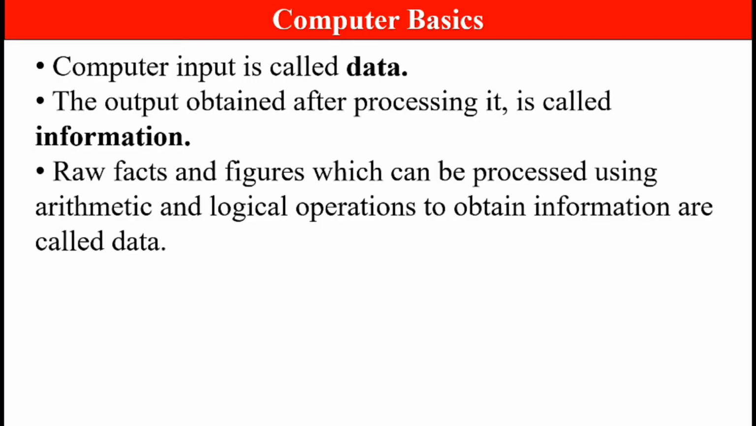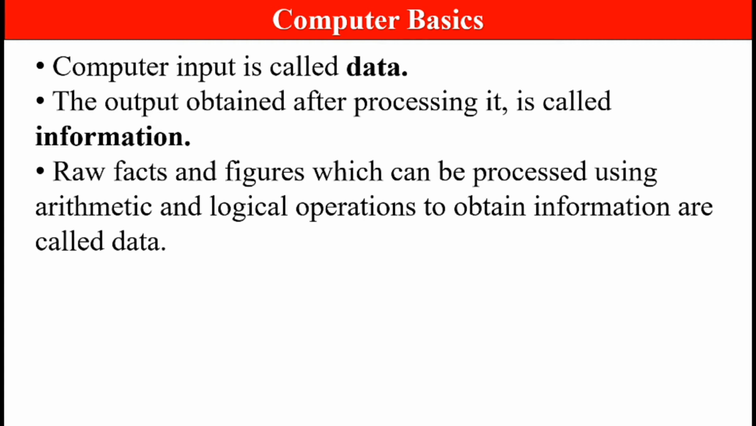Moving on to the next, we know computer input is called data. What all input we give to the computer is called data. The output obtained after processing it is called information. Computer input is called data and the output obtained is called information. This is easy to remember.